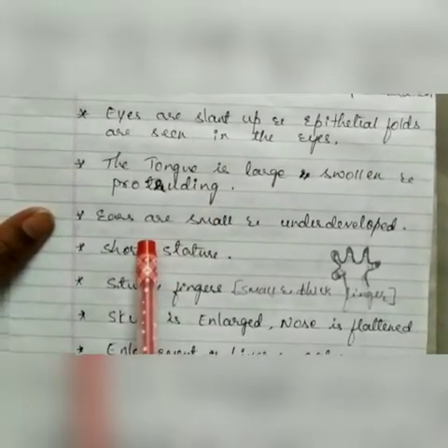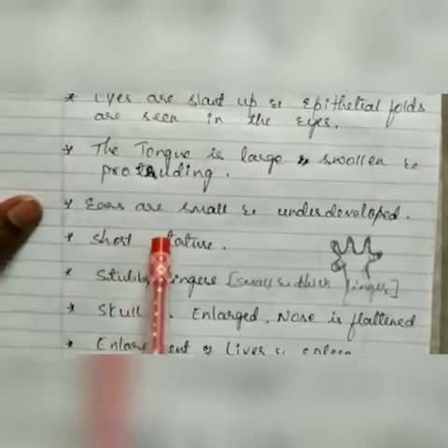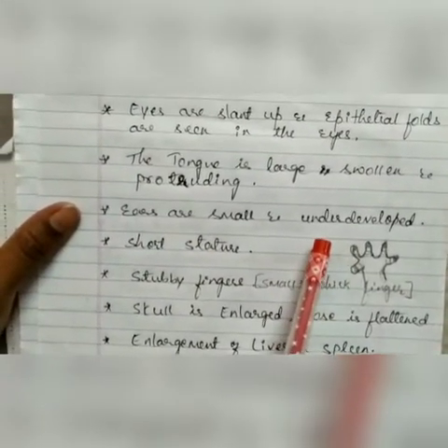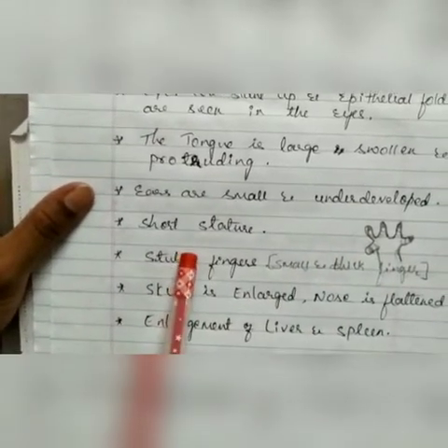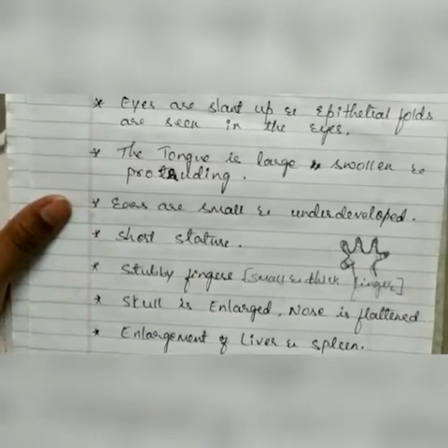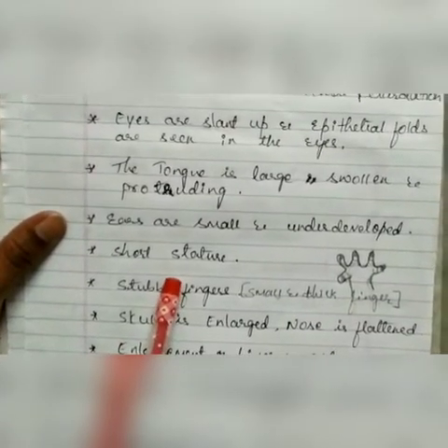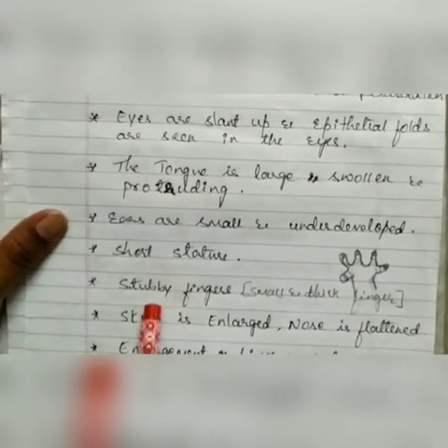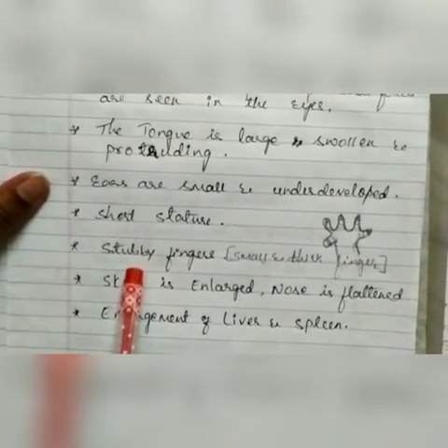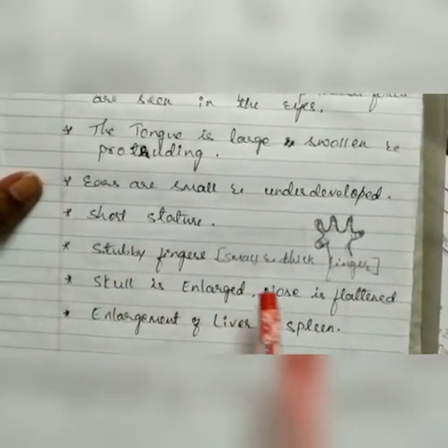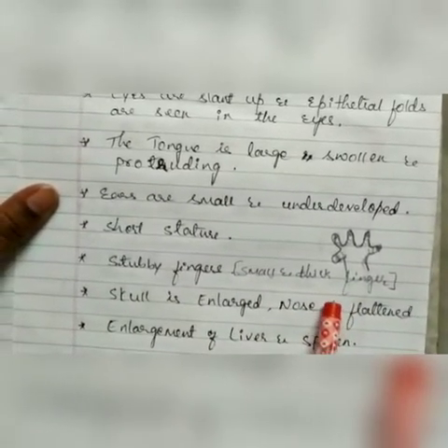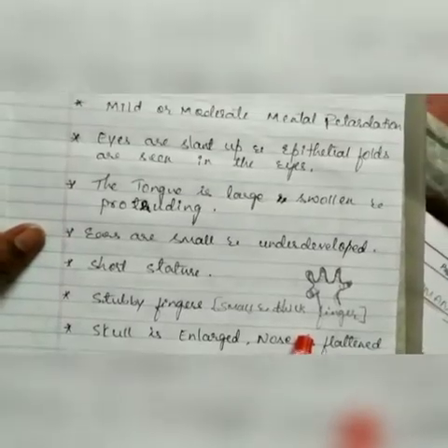The next symptom is that the ears are small and underdeveloped compared to normal persons. Short stature means the size of the body becomes very small. Next is stubby fingers, meaning the fingers become small and thick. That is also one of the important symptoms of Down syndrome.